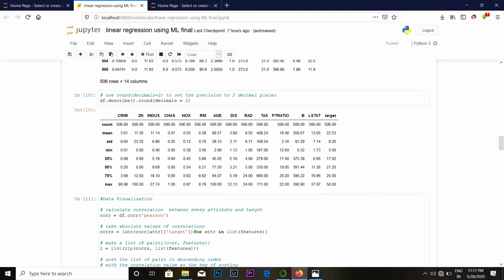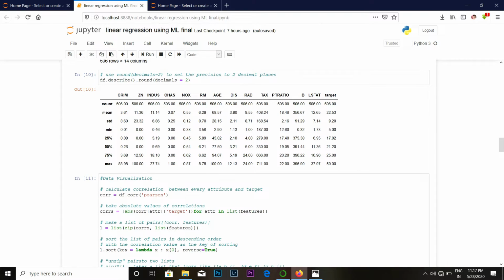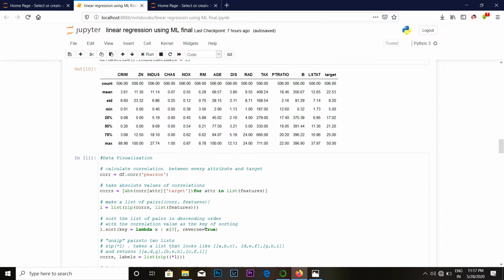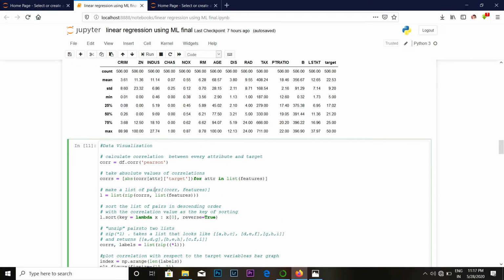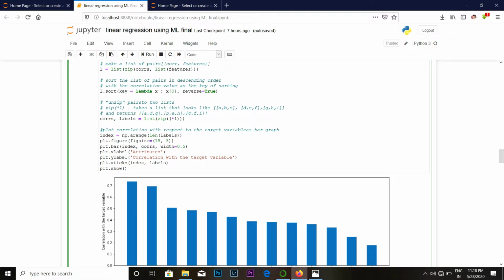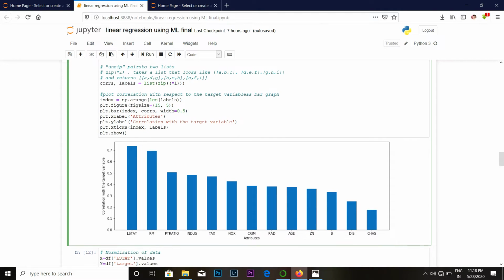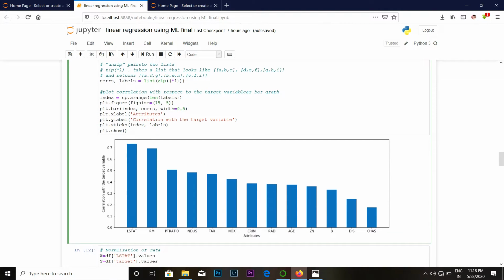In positive correlation, when the value of x increases, the value of y also increases, and in negative correlation, when the value of x increases, the value of y decreases, and vice versa. Then we first find the correlation of each column and then find the absolute value. We will plot the correlation with respect to the target variable as a bar graph. Here we get the bar graph showing the attributes and their correlation with the target variable.